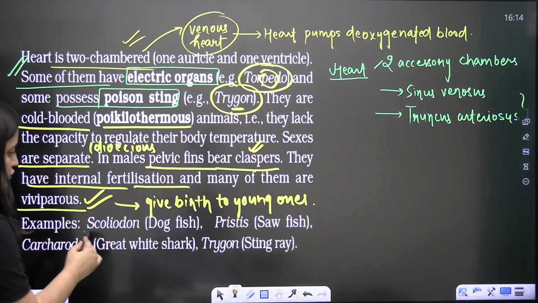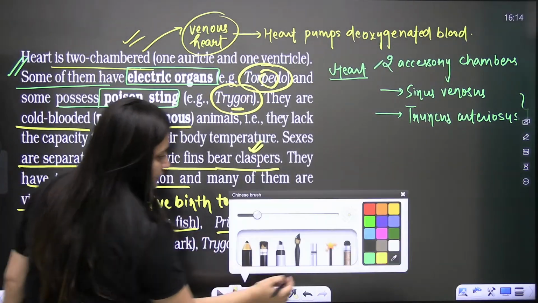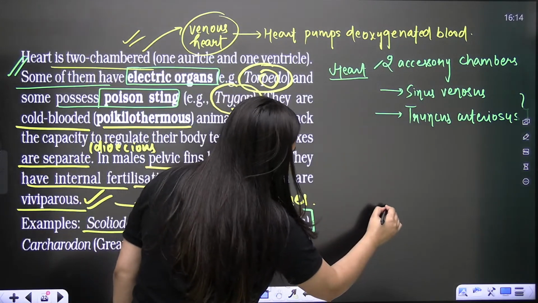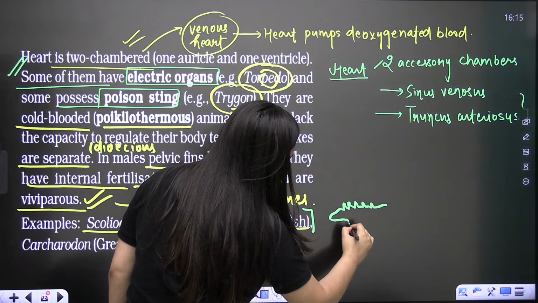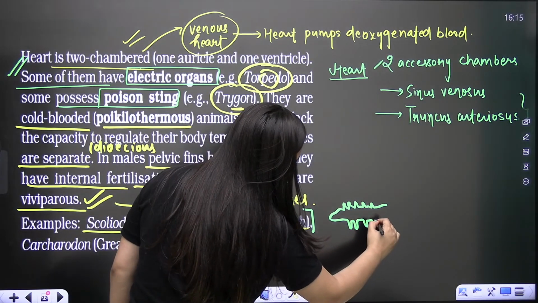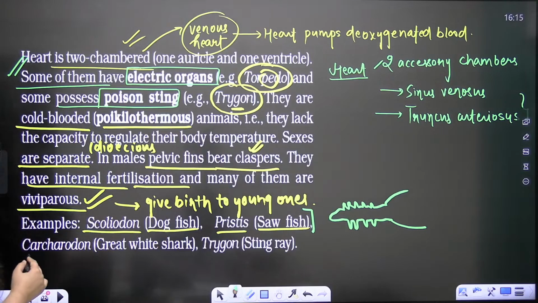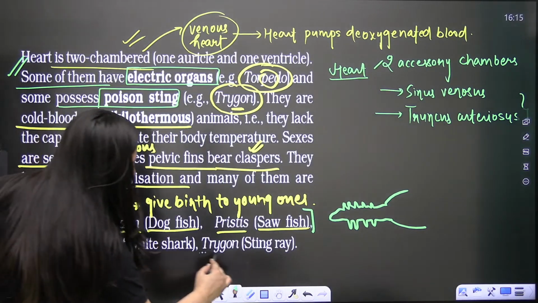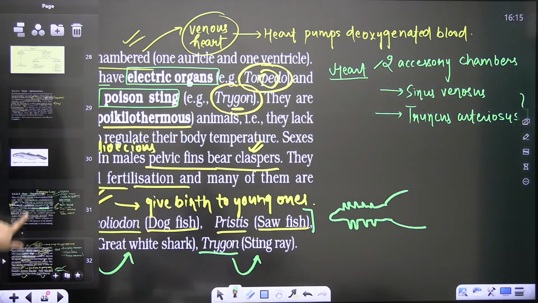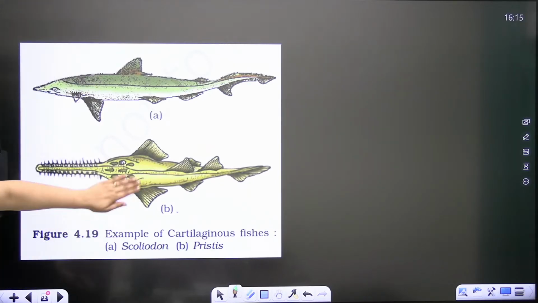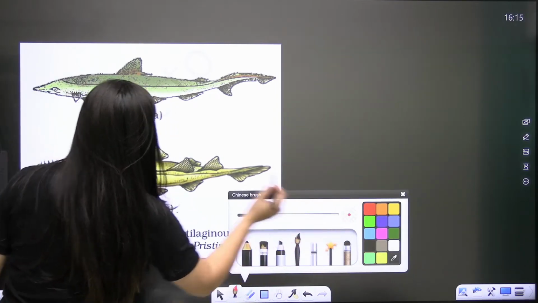Done? Now, Scoliodon, dogfish, Indian shark. Pristis is the sawfish. In Pristis, the rostrum looks like a saw. That is why we call it sawfish. Carcharodon, great white shark. Trigon, stingray. See, trigon, G, it's stingray. So you know that examples are very, very important here. Just see this Pristis, the sawfish.